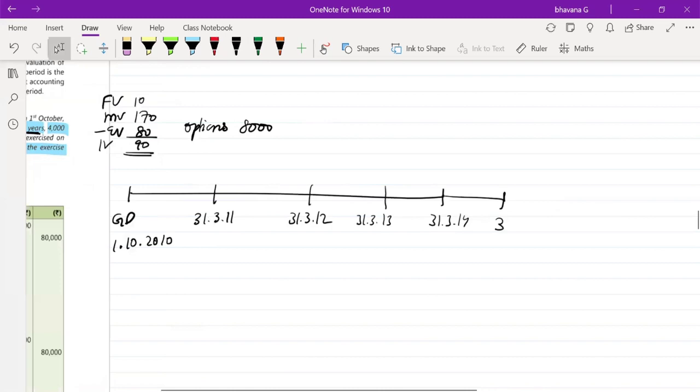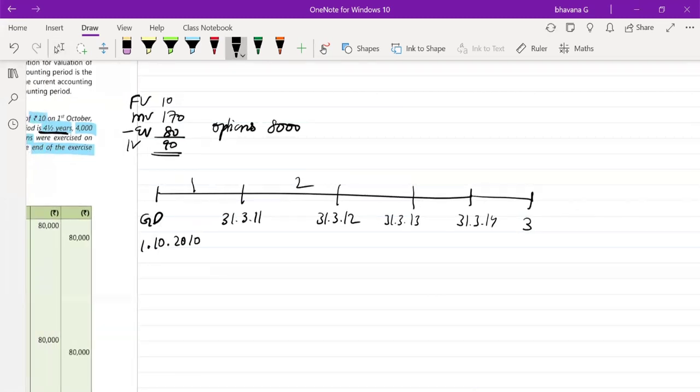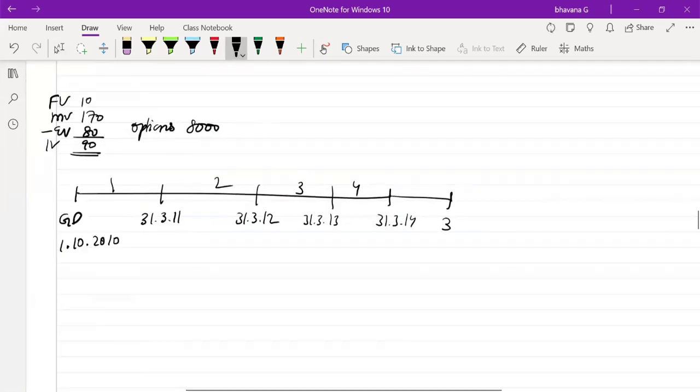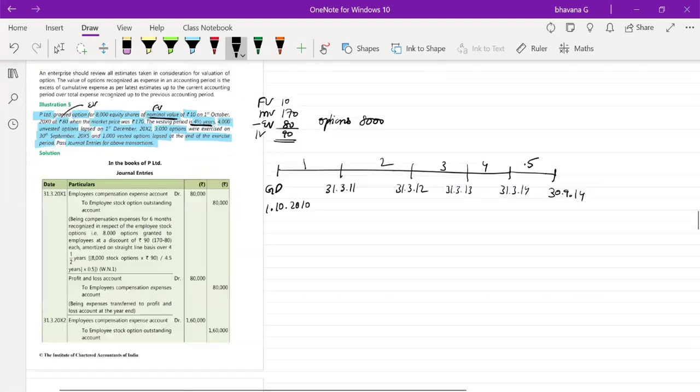Yeah, the year end is 31st March only. So this is 1 year, 2 year, 3 year, 4 year, and then it will be 30th September 2014. So this is 4.5 years. Okay, so this is the timeline.